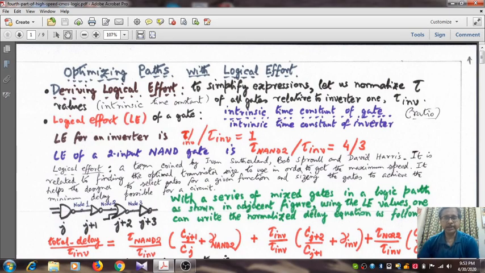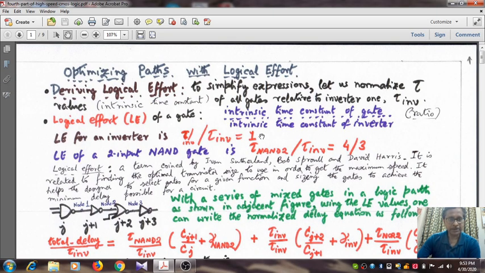In our last day's discussion, we have seen up to the expression of total delay, which passes through a mixture of different logic gates, including say inverter, NAND gate, NOR gate. If you recall, the expression involved the product of the time constant and, within the parenthesis, the fan out term and the gamma. So what is gamma? If you recall, gamma is the ratio of self capacitance and the input capacitance.